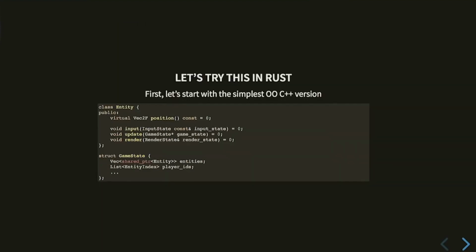Don't do that. Don't make games that way. But we're going to try this in Rust anyway, and we're going to see what we can learn from it. And what you're going to find is that this kind of design fails quicker. And there's a reason for this.